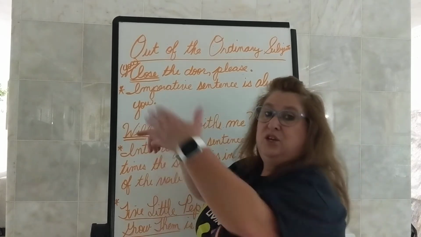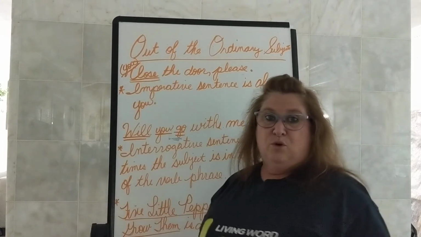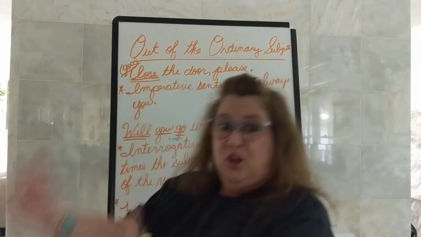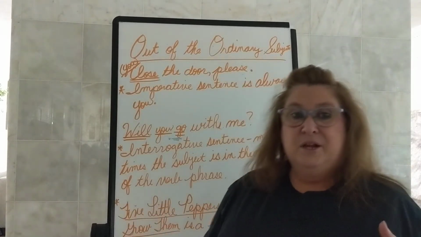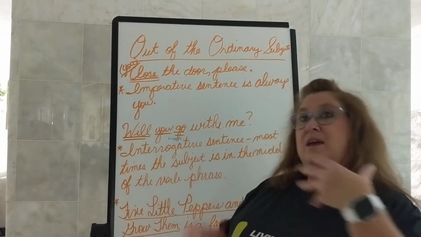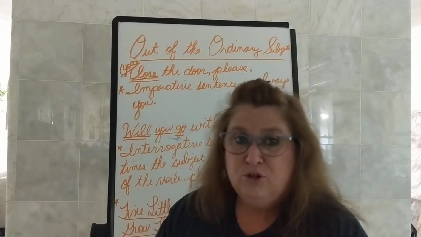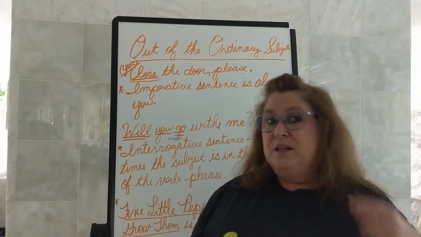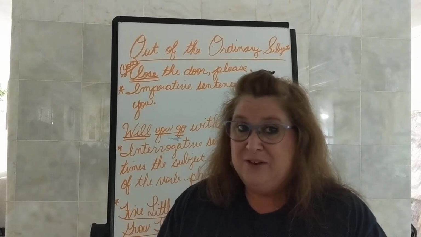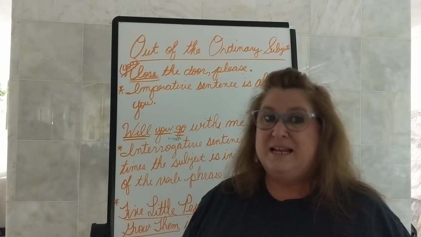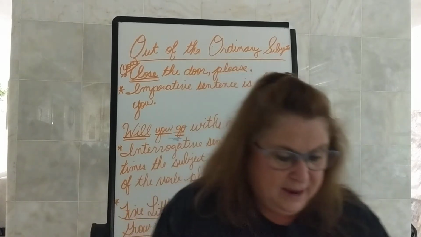It's understood that you are to close the door. It's understood that you are to make your bed. It's understood that you are to walk the dog. It's understood that you are to take out the trash. Or it's understood that you should be listening closely. Or it's understood that you should be taking your notes, okay? So in an imperative sentence, it's understood. The understood is you, the subject, okay?